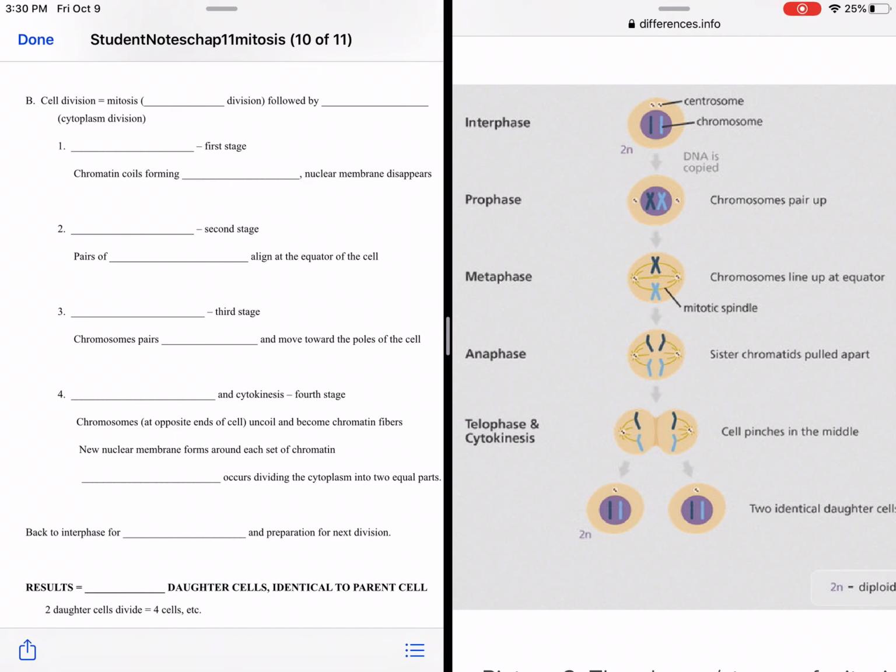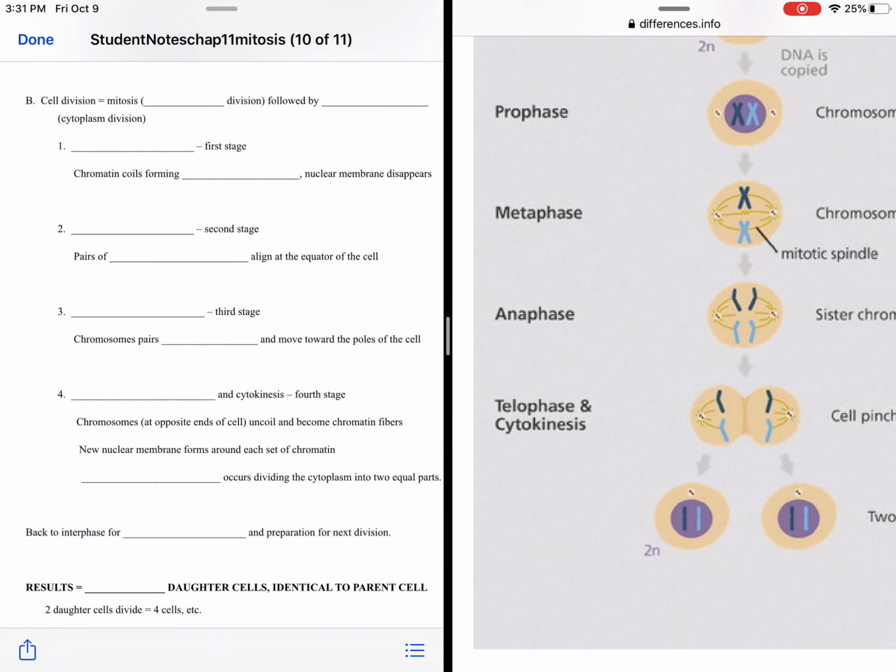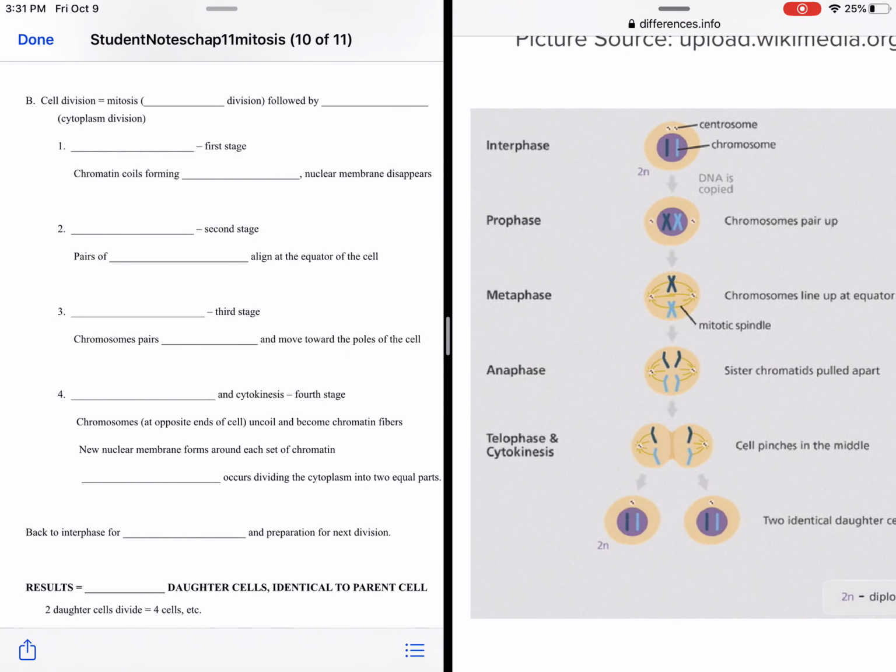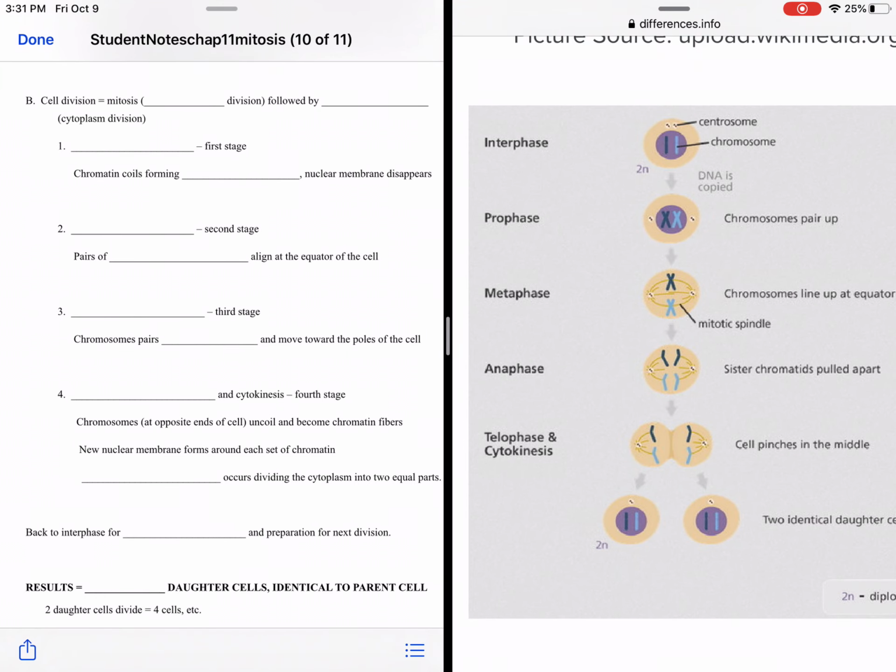The second phase is metaphase. This is where pairs of chromosomes will align at the equator of the cell. You can kind of see my pictures on the side here as I go through. The third stage is anaphase. This is when chromosome pairs separate and move towards poles of the cell.